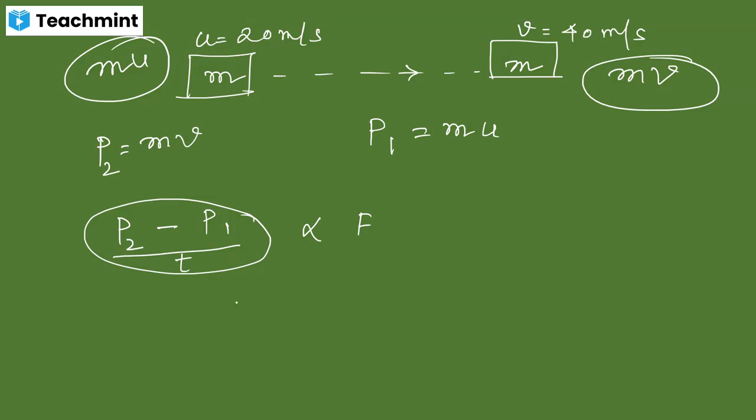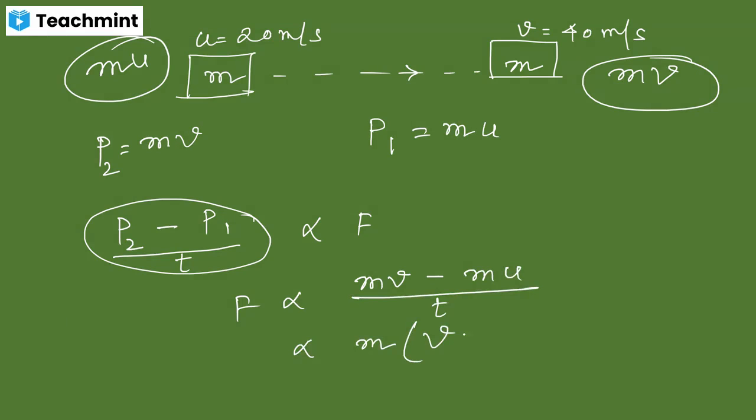So I can say that force is directly proportional to the final momentum minus initial momentum with respect to time. Here, if I take m as common, it becomes v minus u divided by t. What is that portion? v minus u by t.